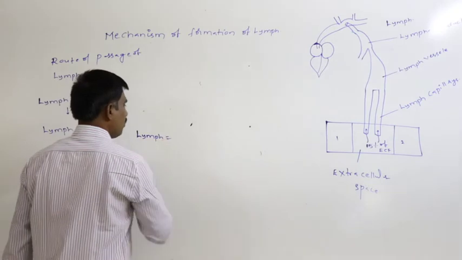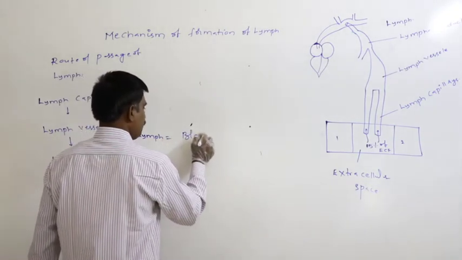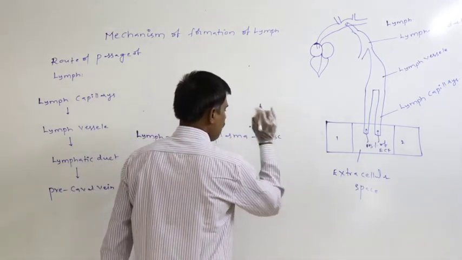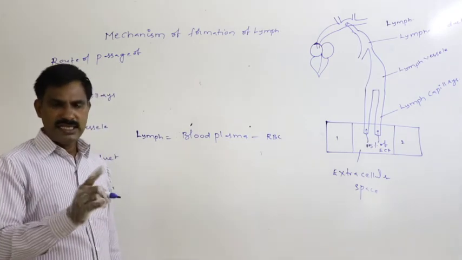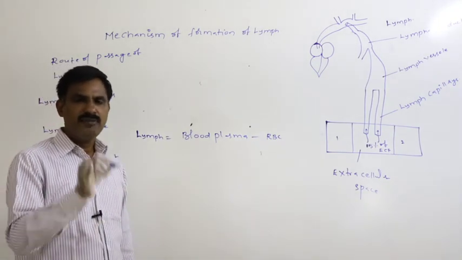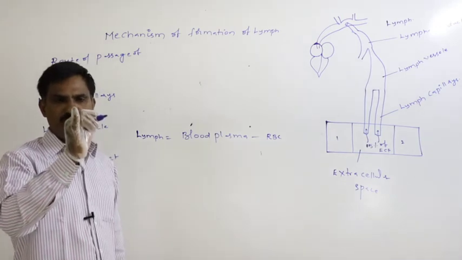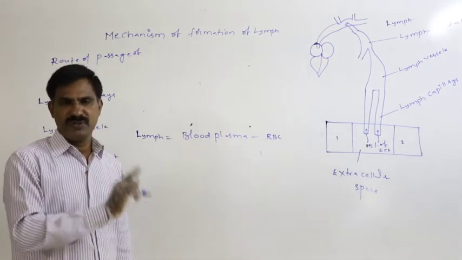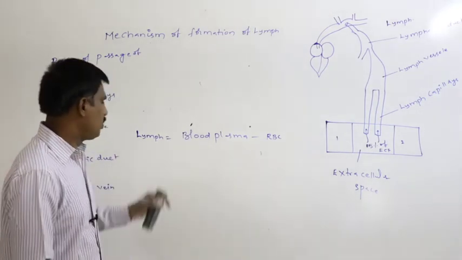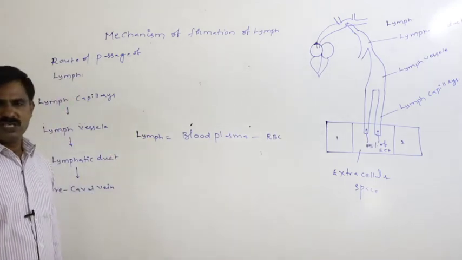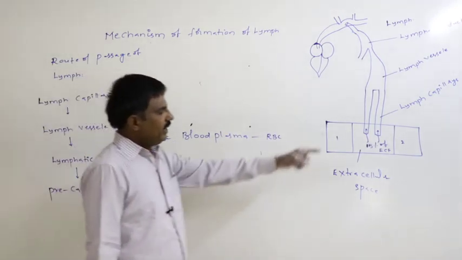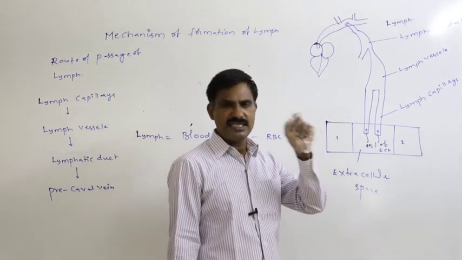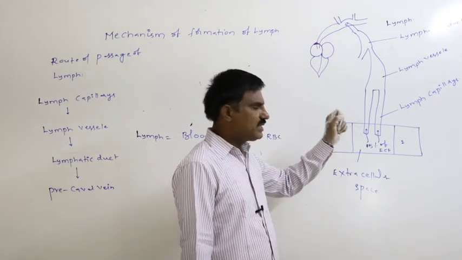So that only we can write it as lymph is equal to blood plasma minus RBC. Except RBC, all the remaining components of blood plasma are present in small quantity. In less concentration they will be present, except RBC. So that only we can say lymph equals blood plasma minus RBC.